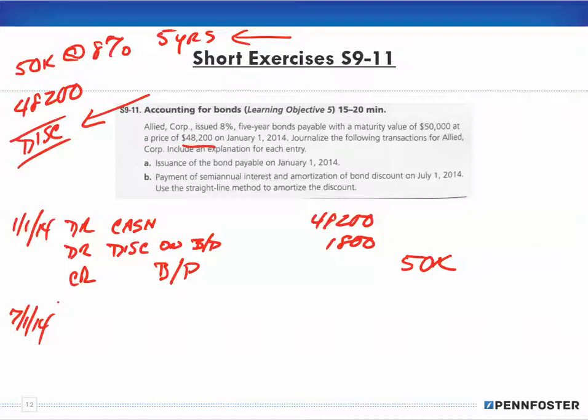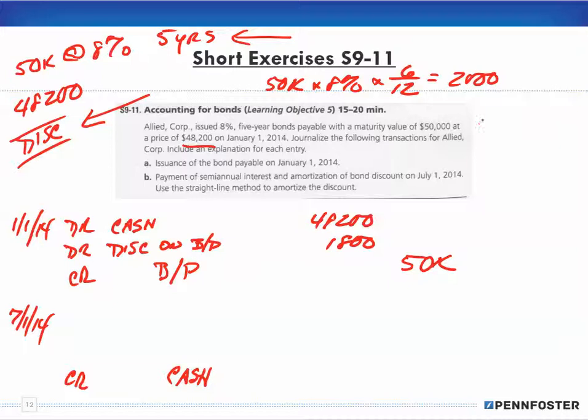So for this problem, we're paying out the interest for the semi-annual payment. So if I'm paying, am I affecting cash? Yes, because I'm paying out the cash for the interest. So I'm going to credit my cash, and the question becomes how much? So if I have 50,000 times 8%, and it's for 6 months semi-annually, so it's 6 over 12, that's going to equal $2,000.